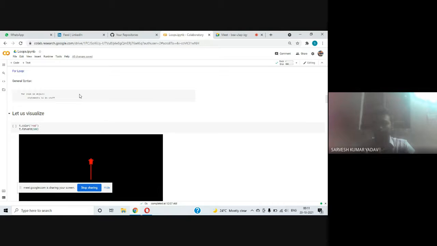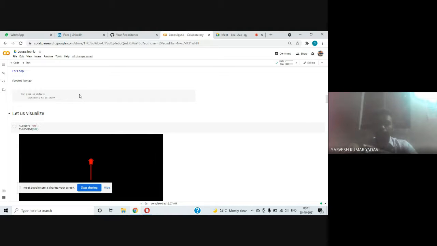The for loop syntax is the same as rules in the grammar of any language. Like in English, certain rules are defined. First the noun comes, then the verb comes, then whatever adjectives, adverbs, these terms come.